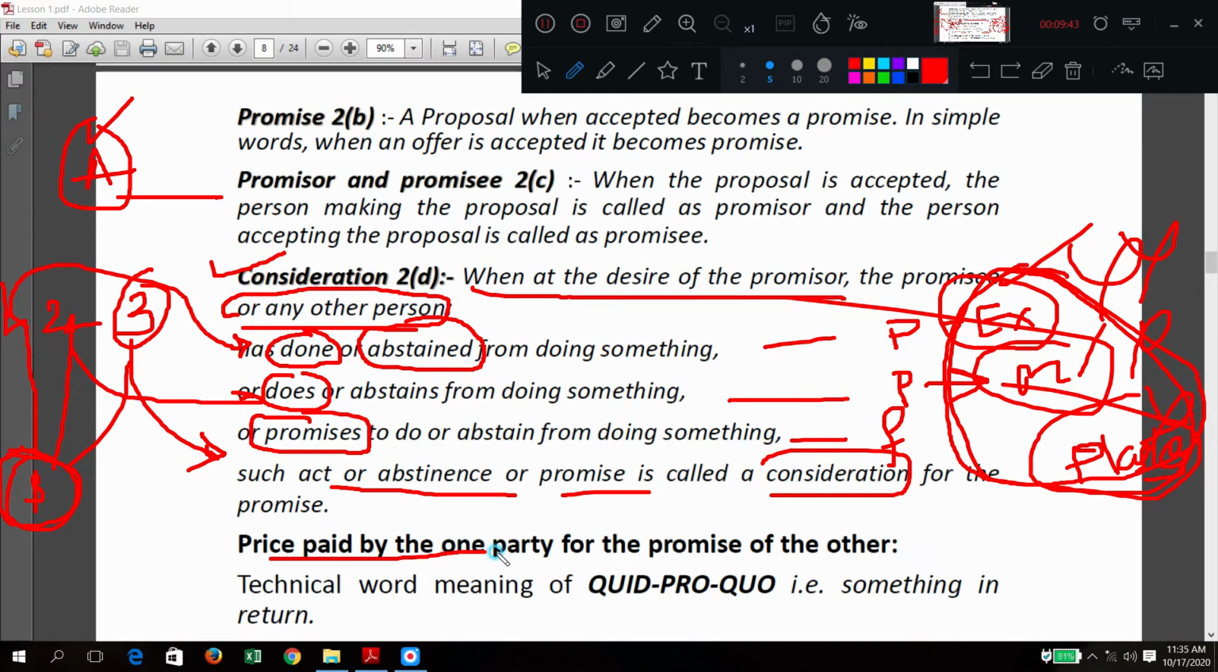Okay. Price paid by one party for the promise of the offer. So generally, it is called as quid pro quo. The one technical word. That's all. Okay. After completion of this work, or you can tell after performance of this contract, A is giving something, no? So that giving something is called as quid pro quo. That's all.